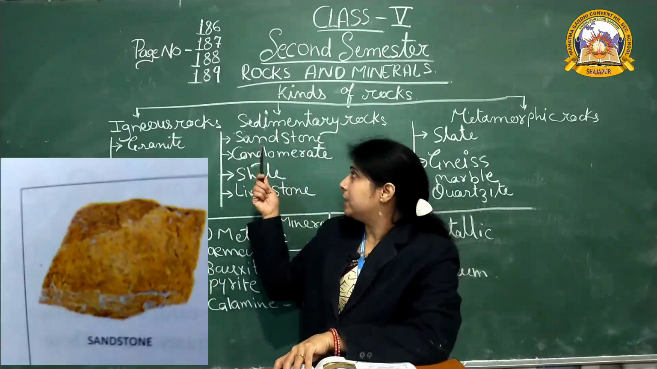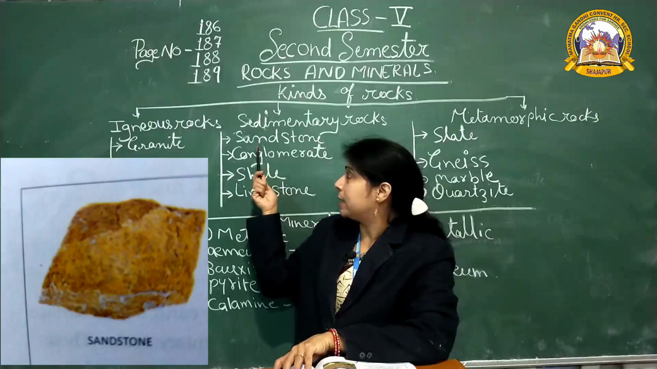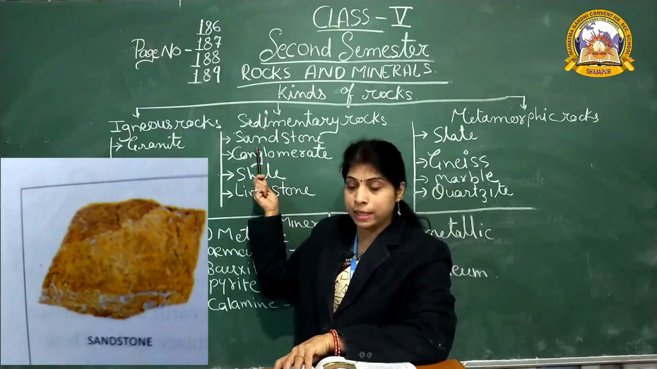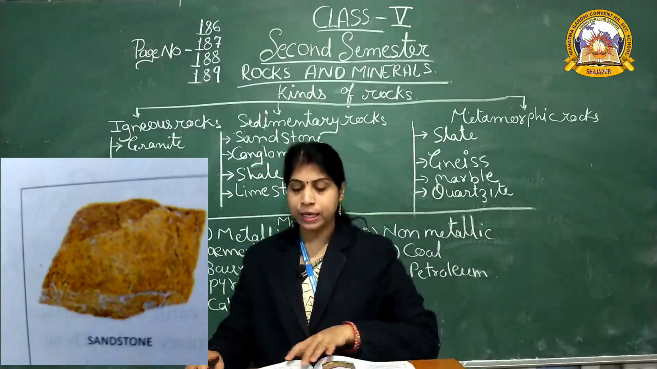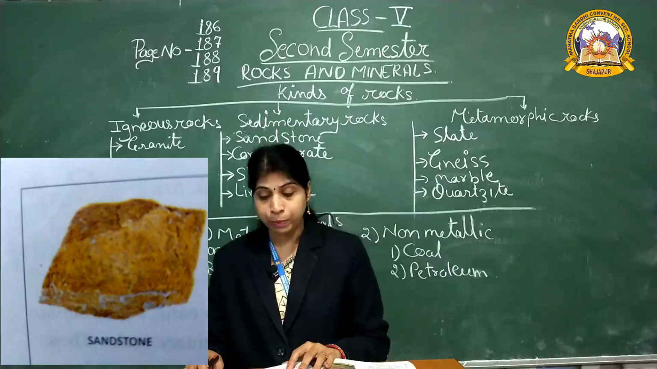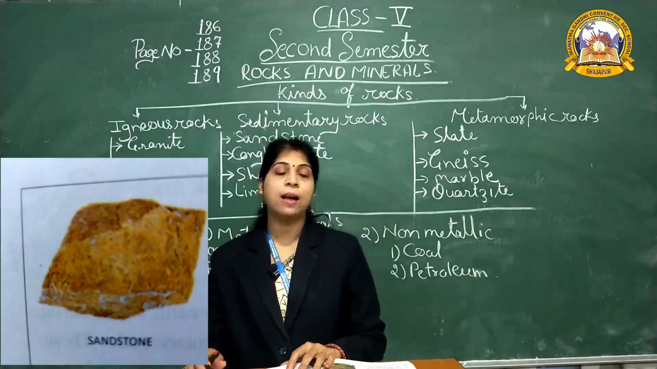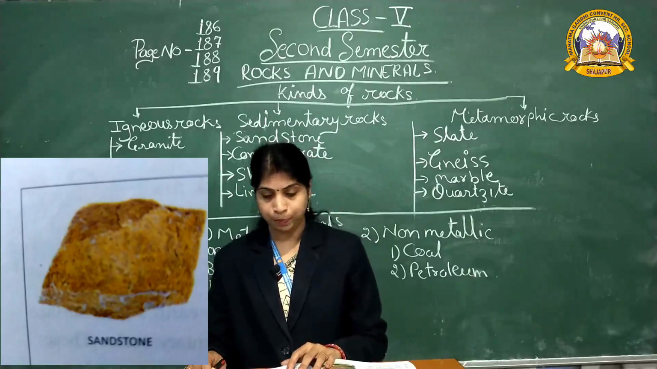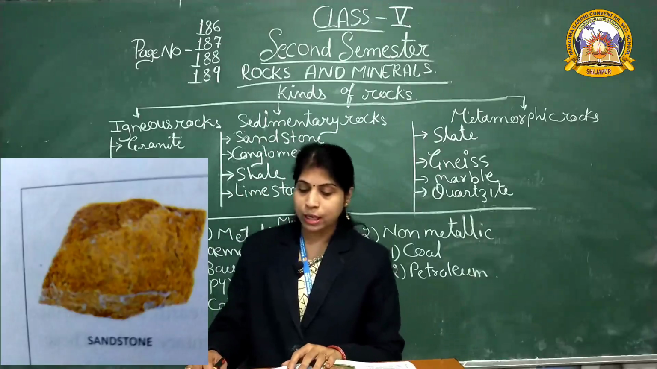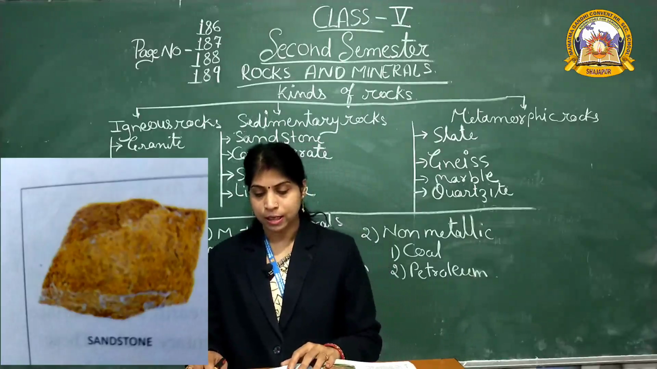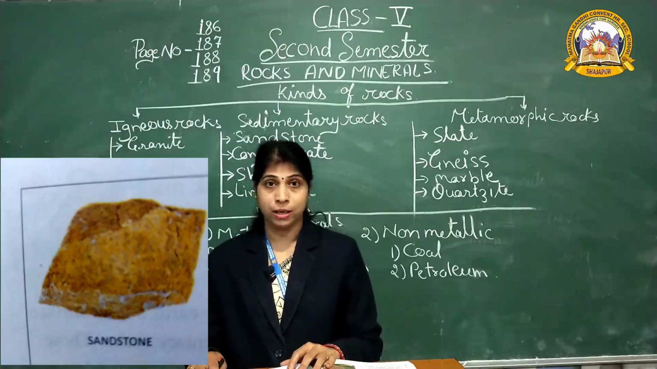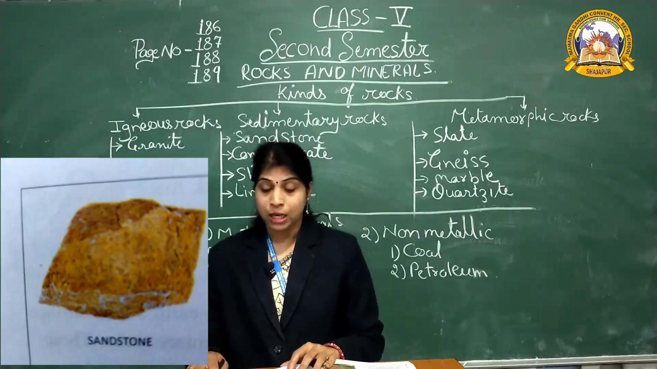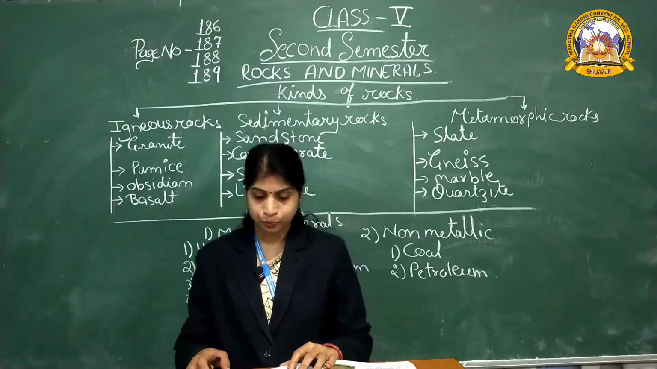The first example of sedimentary rock, sandstone. This is the type of sandstone. Sandstone is a common sedimentary rock. It is made from particles of sand that are cemented together. It mostly contains quartz grains. Sandstone may be yellow, pink or grey in color, red also. The Red Fort in Delhi is made of sandstone.